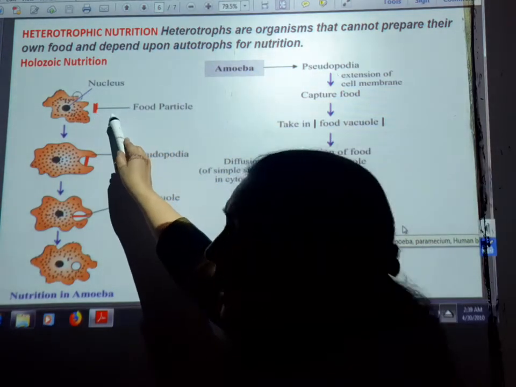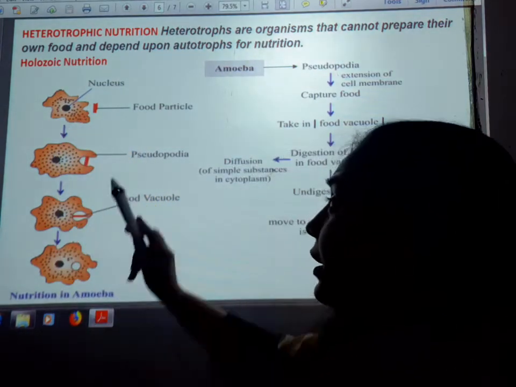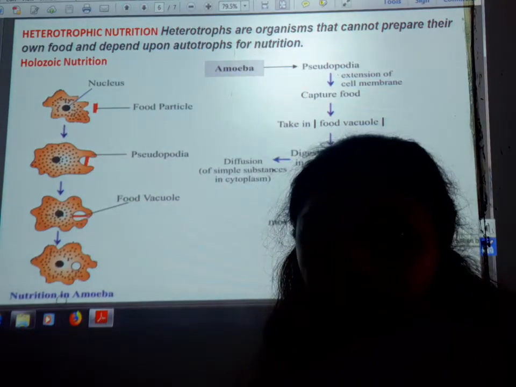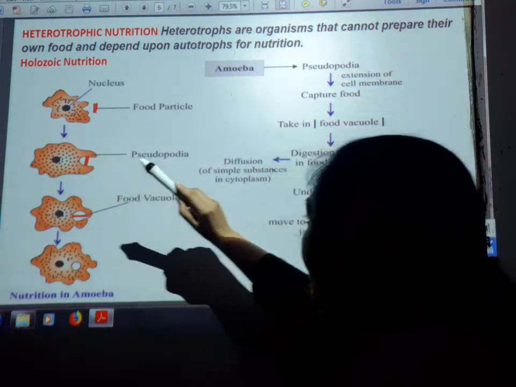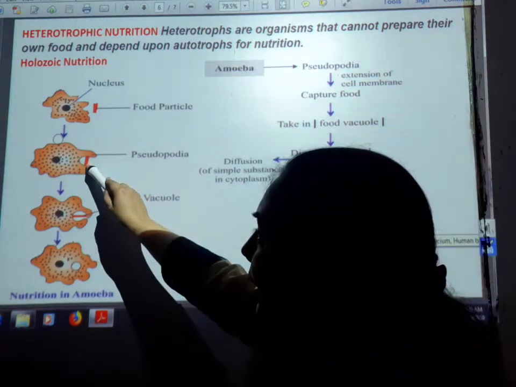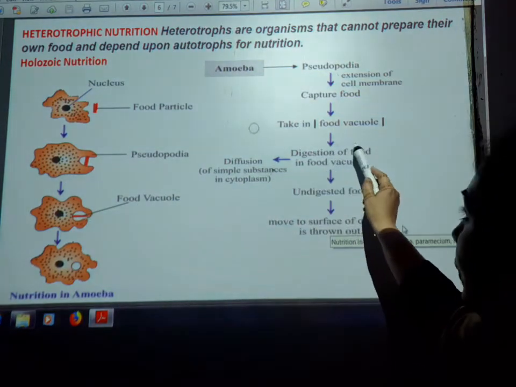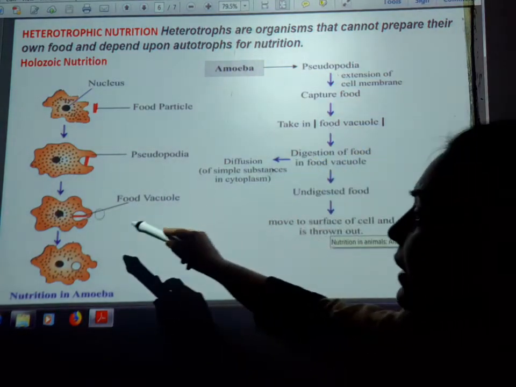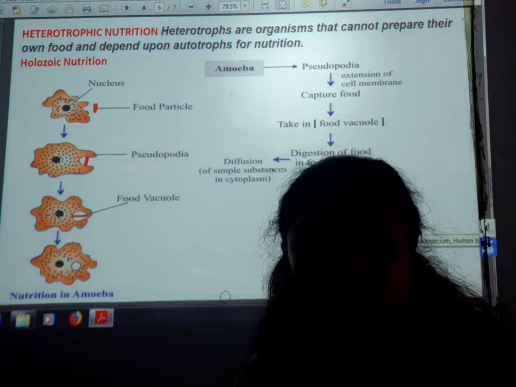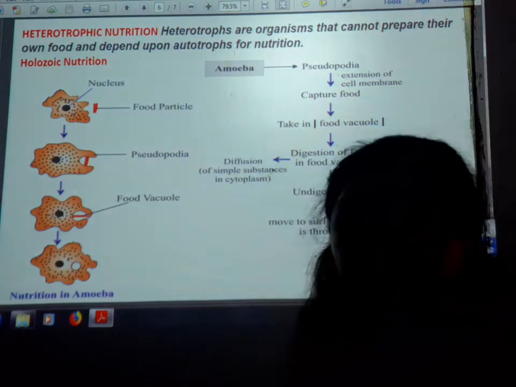So students, you are looking here at the food particle coming to the amoeba. Now the pseudopodia surround the food particle. Okay, and afterwards, when they take the food particle inside, they form the food vacuole. Now when the food vacuole comes inside the body, digestion takes place. Okay, so the digestion is conducted in the food vacuole.